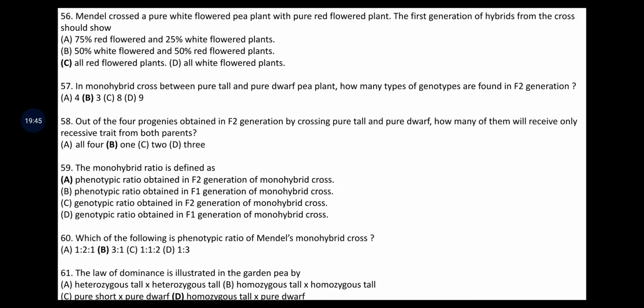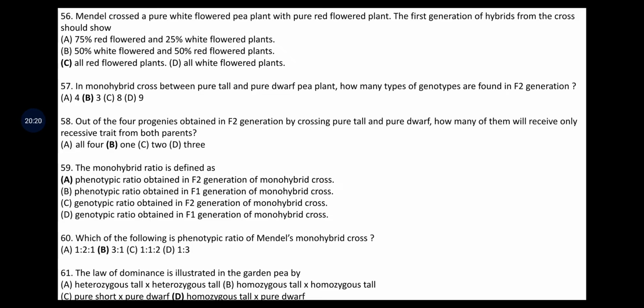In monohybrid cross between pure tall and pure dwarf pea plant, how many type of genotypes are found in F2 generation? In F2 generation, we may find 3 genotypes. Out of the 4 progenies obtained in F2 generation by crossing pure tall and pure dwarf, how many of them will receive only recessive trait from both the parents? Only one will receive recessive trait from both the parents.